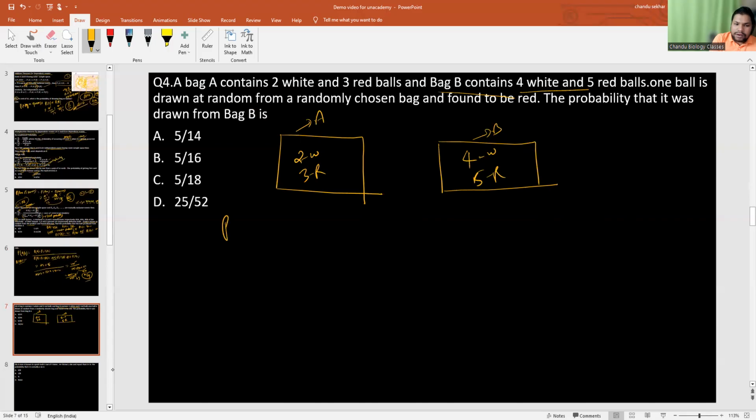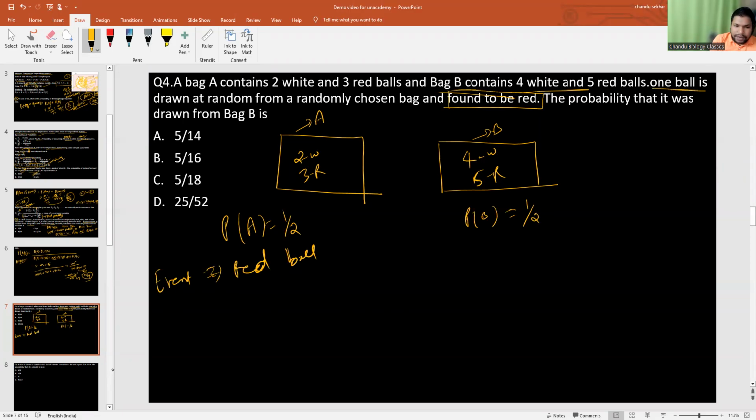So what is the probability of choosing bag A or B? There are 2 bags. We can select bag A with probability 1 by 2. Similarly, the probability of selecting bag B is also 1 by 2, because there are 2 bags in total. Now a ball is drawn at random from the chosen bag and found to be red. So your event is a red ball.